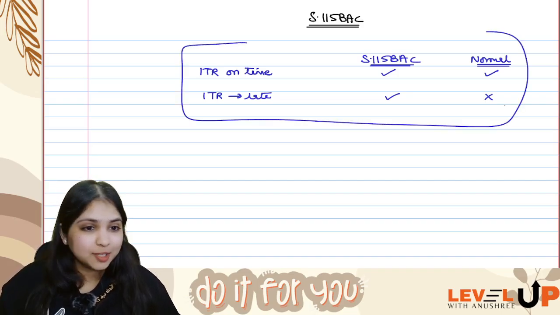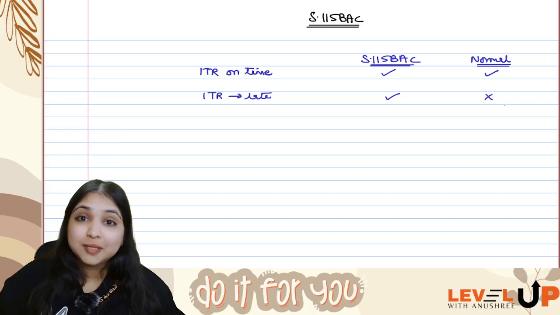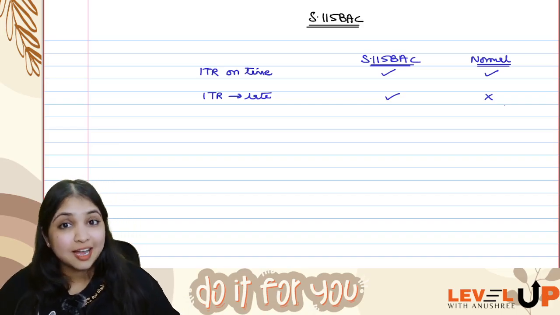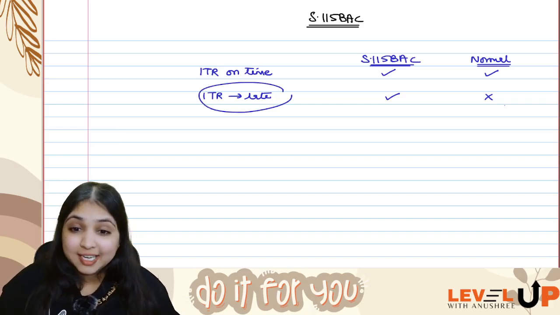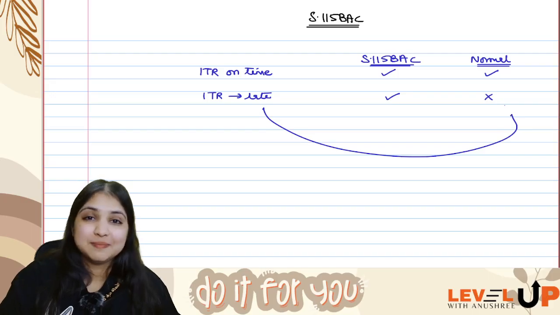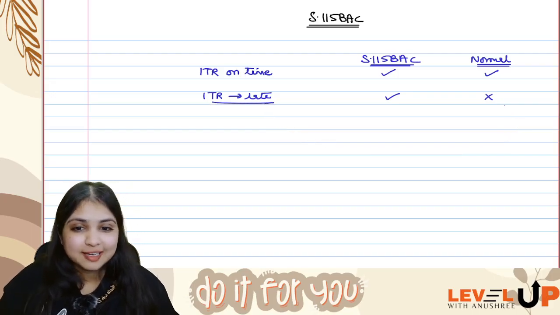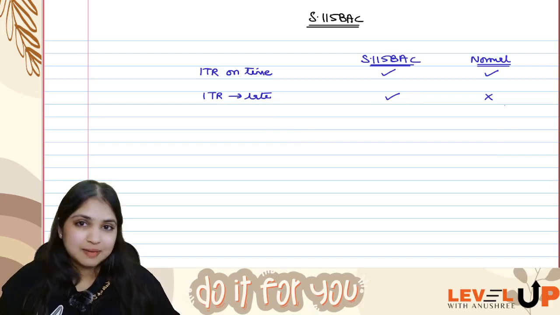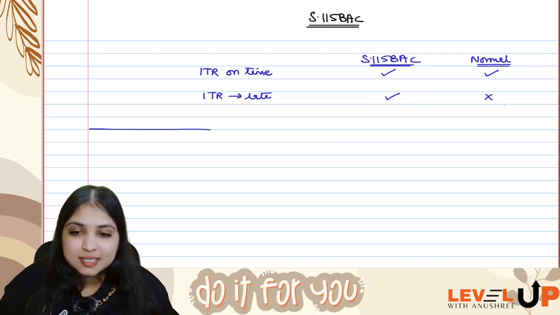So this is an important point, guys, that if you want to opt out, you have to file your ITR on time. If you file your ITR late, you do not have the option of coming out of 115BAC, which means if you file your ITR late, you have to stay under 115BAC only. Okay, now this is one point.